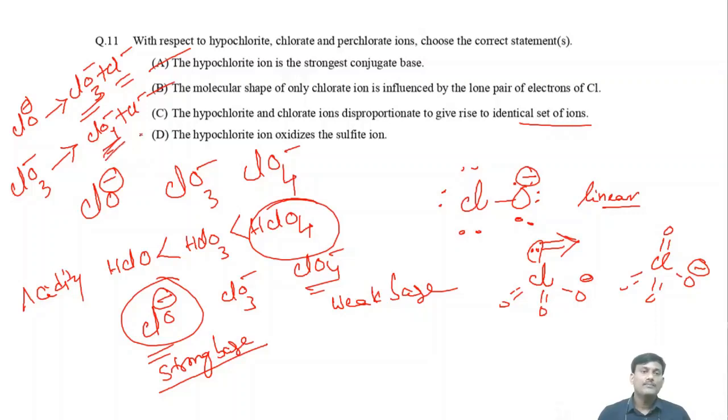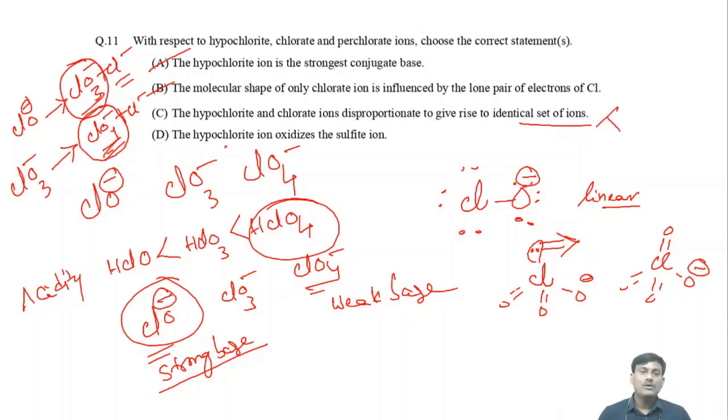Perchlorate you are getting. So, the hypochlorite and chlorate ions disproportionate to give rise to identical set of ions. Here, you are not getting identical set of ions. In this case, you are getting chlorate. In this case, you are getting perchlorate. So, this one is incorrect.